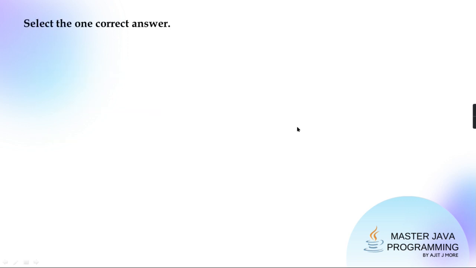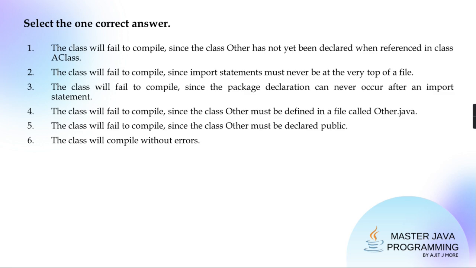Now you have observed this code. Now tell me from this which point you think is valid. Select the one correct answer. We will read it step by step. Now we are learning, so let's learn all the points. See here, the first point is saying the class will fail to compile since the class other has not yet been declared when referenced in class a.